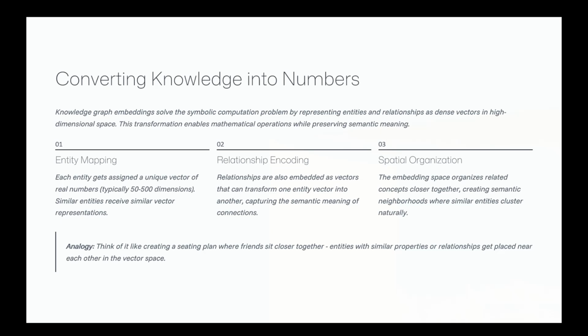Imagine each entity and relationship gets mapped to a vector, a list of numbers in some high dimensional space. Similar entities end up close together. Think of it like a classroom sitting chart. Friends sit near each other while strangers sit apart. This is what embeddings basically do. They arrange knowledge in such a way that captures meaning but in a form that machines can understand.